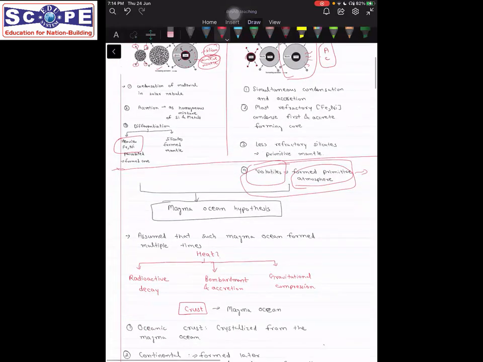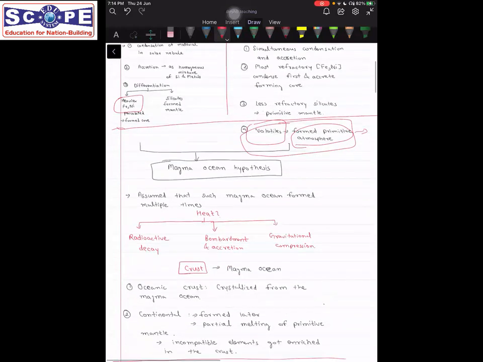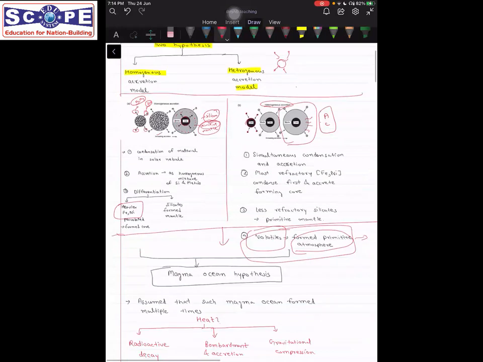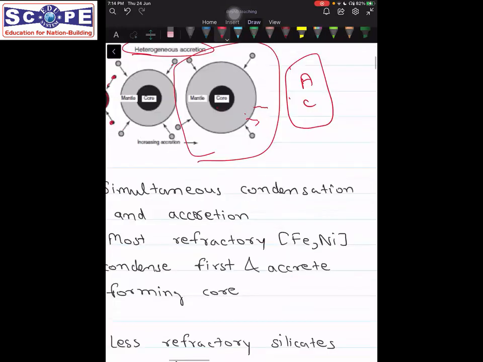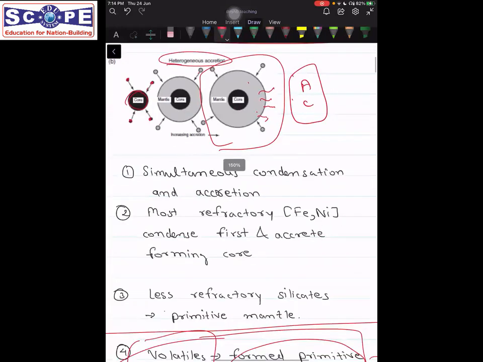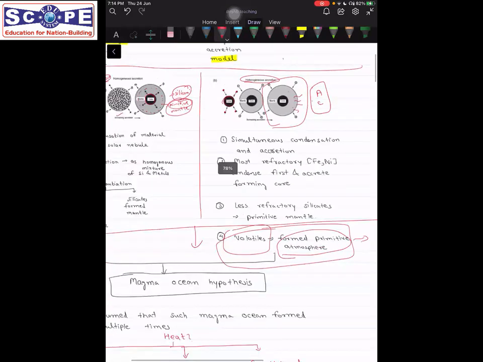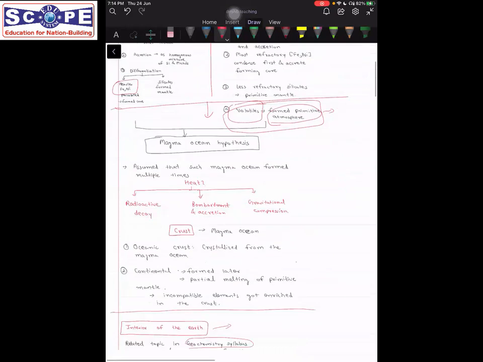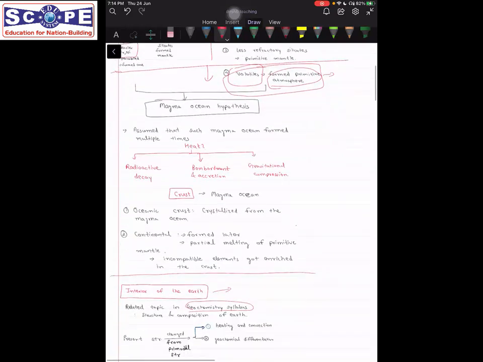Now, what happened after this? Let's say the earth is finally in this phase, where we have a mantle and we have a core. Then something is hypothesized which is known as the magma ocean, an ocean of magma. Now, as we see today, what is the mantle? We will read about this; it is mostly solid, and some portion of it is in the form of semi-solid, we can say.